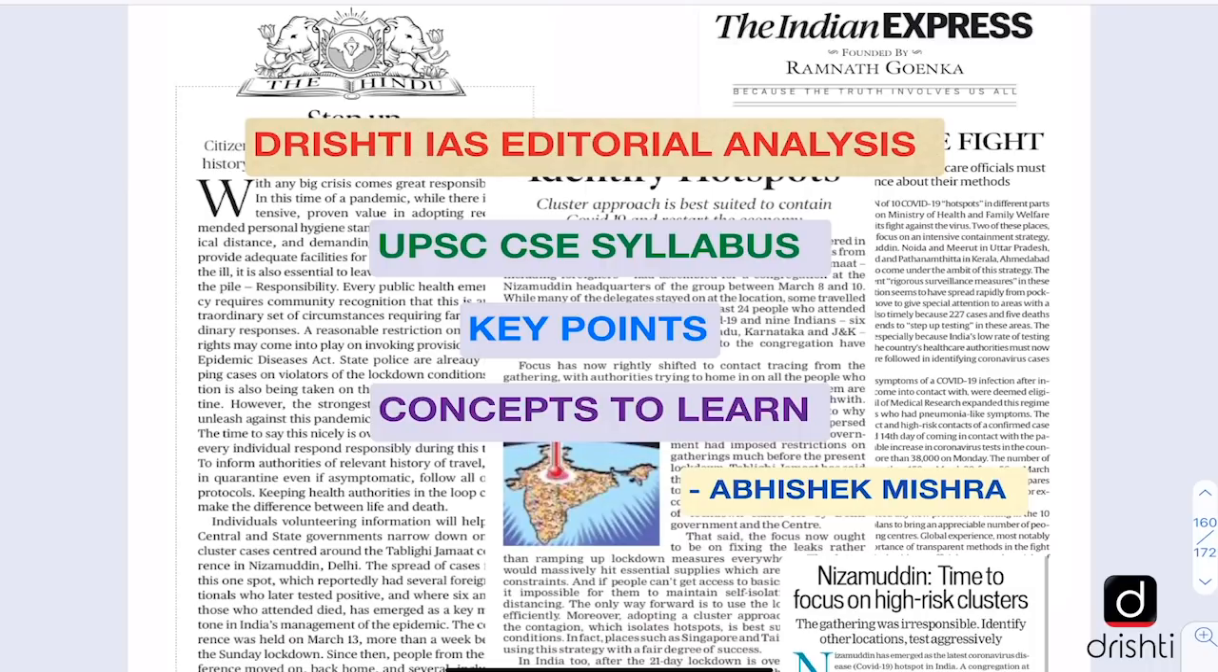In this editorial analysis, we do three things. First of all, we link the editorial to the UPSC syllabus. Secondly, we try to understand the key points of the editorial. And thirdly, if any key concepts have come in the editorial and are important from exam point of view, we also discuss them. So let us begin today's editorial analysis.